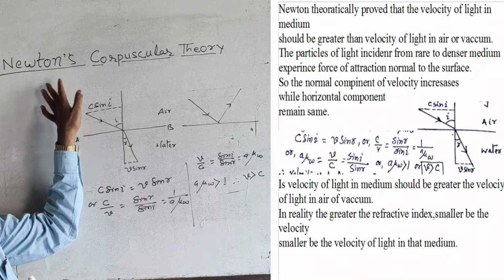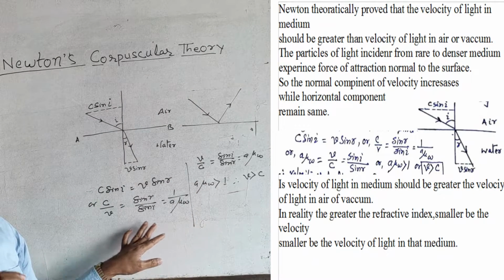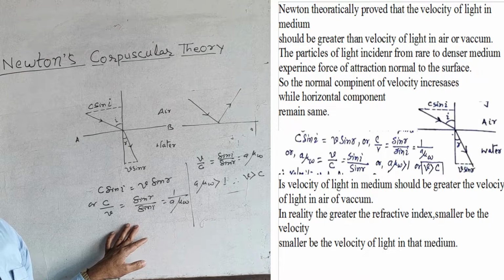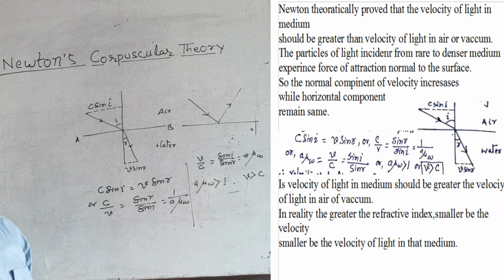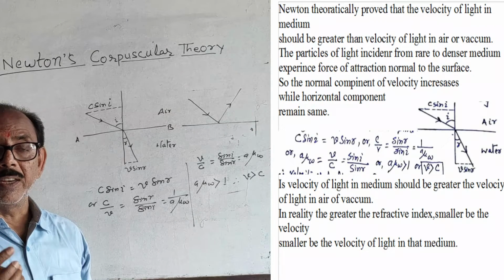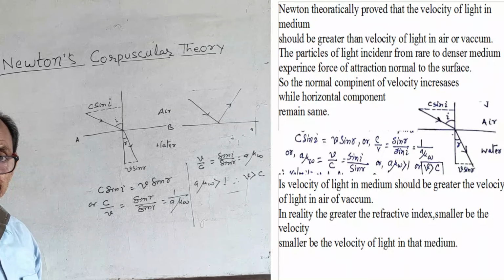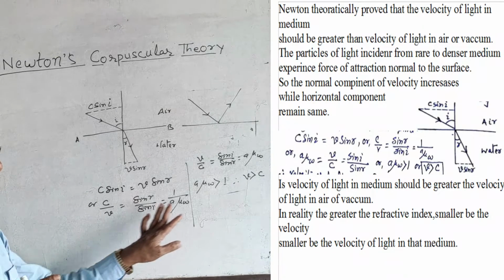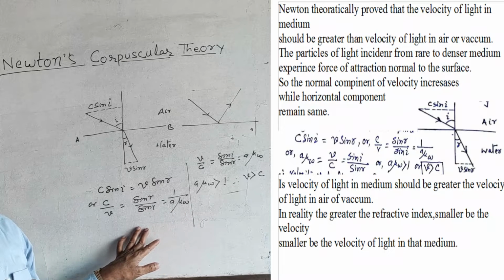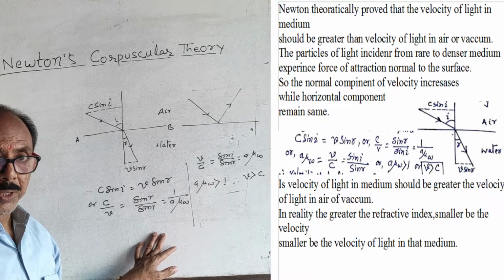This is Newton's corpuscular theory. He successfully explained the law of reflection and the law of refraction, but was unable to explain other phenomena of light like diffraction, polarization, interference, etc., because he assumed the velocity of light in the denser medium is more than the velocity of light in air.